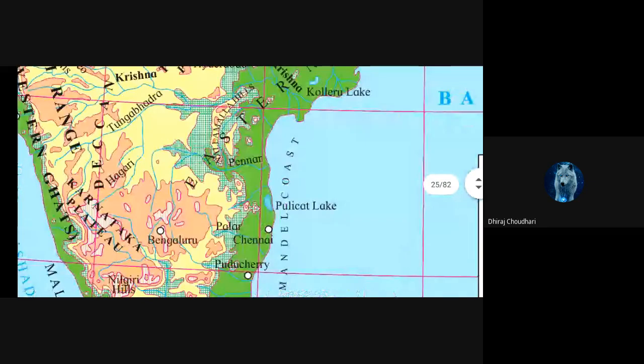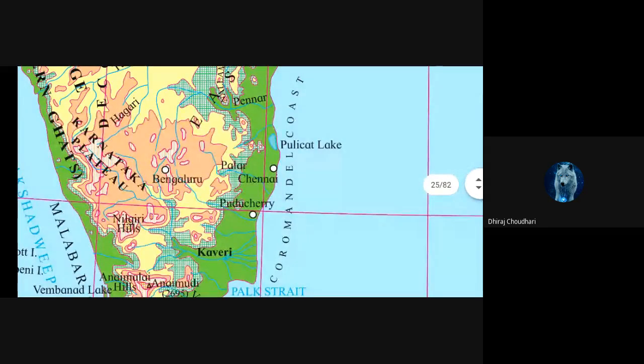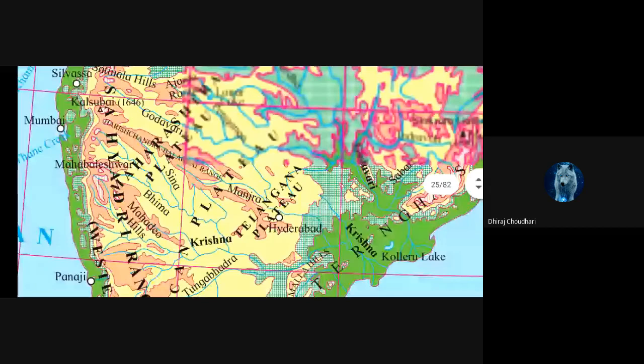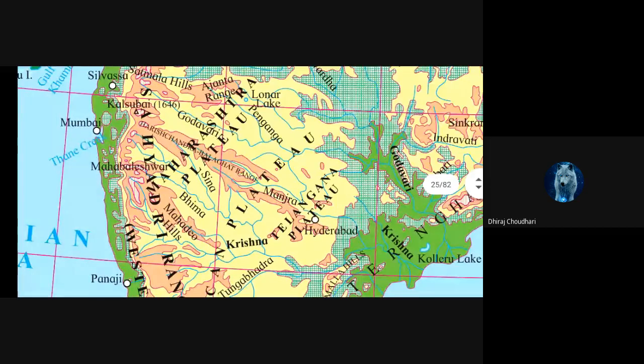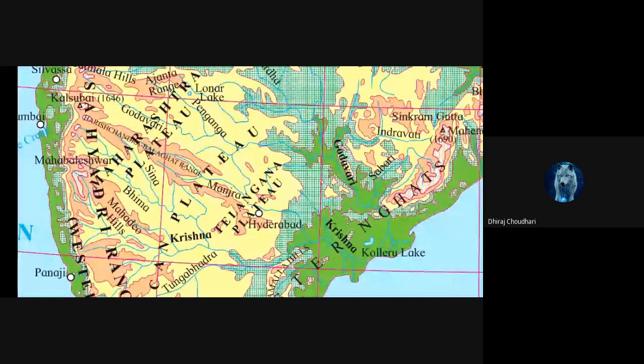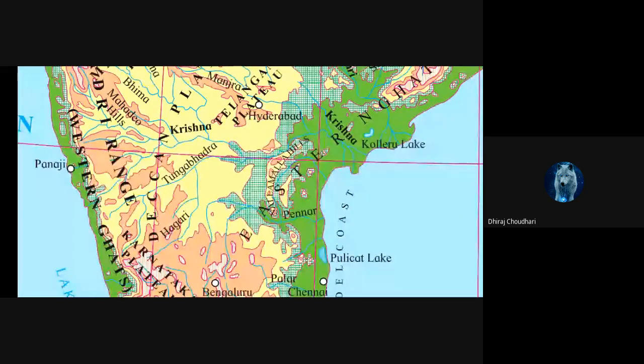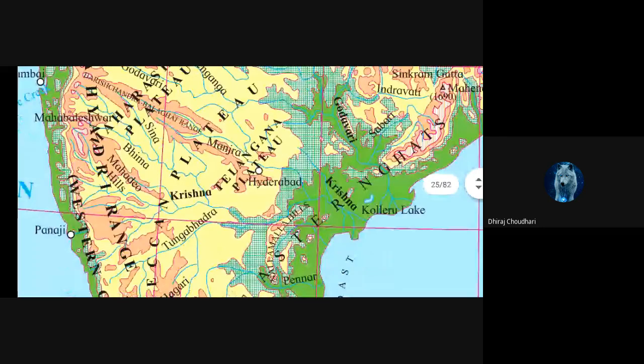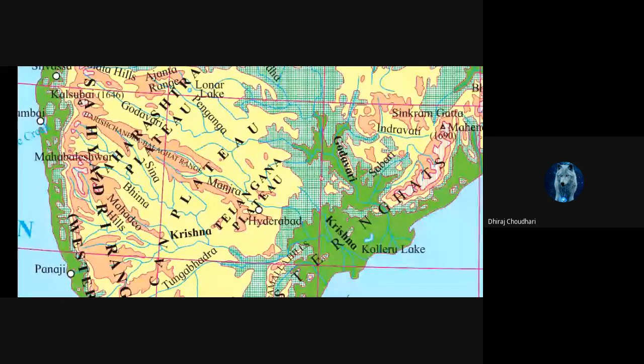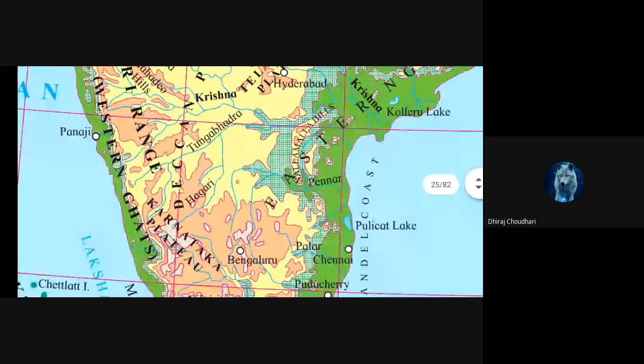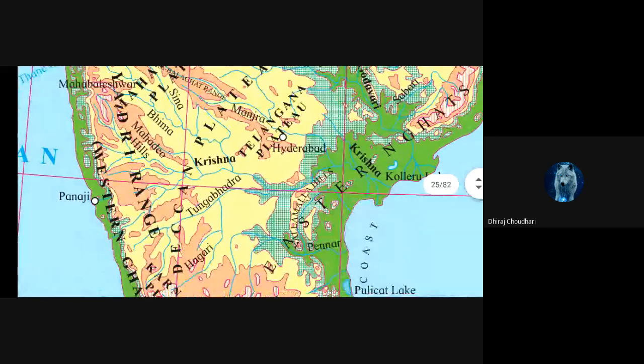Eastern Ghats are here. Okay, so Maharashtra plateau lies here in Karnataka also and in Maharashtra also, in Telangana also. So this Maharashtra plateau is present. Okay, Deccan plateau, right? This is called as the Deccan plateau. So some part of the Deccan plateau comes in Maharashtra, some comes in Telangana, some is present in Karnataka. Okay, you can see here the major plateau is the Deccan plateau, म्हणजे दख्खनचे पठार. So this plateau is a plain plateau and this plateau is above the sea level.